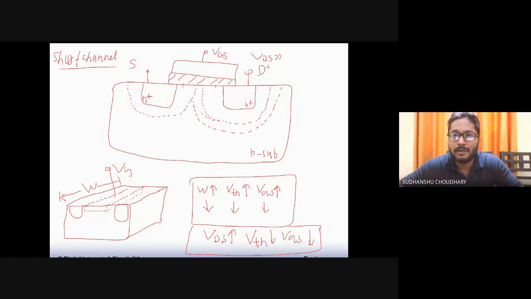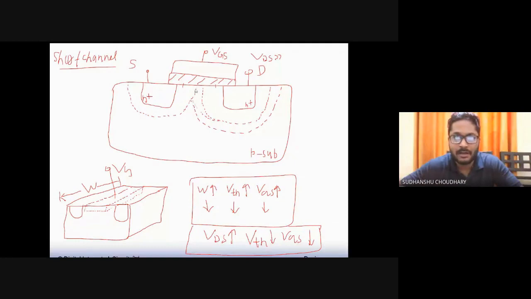Okay. Now the effect of this increase in VDS is that the depletion region around the drain bulk junction is now increased, which is from this, it has changed to this one. Right now, the depletion region under the drain junction has increased, and now it has covered the entire gate